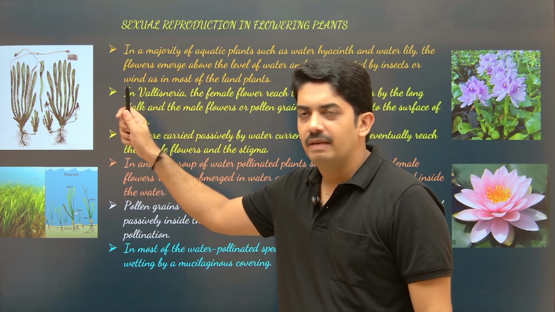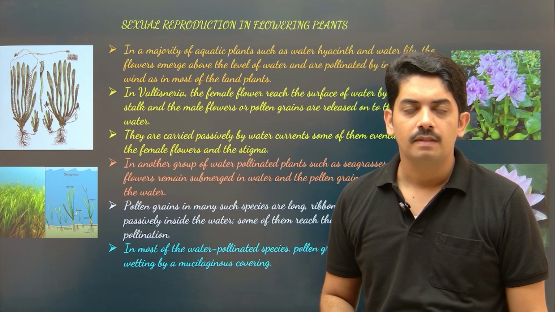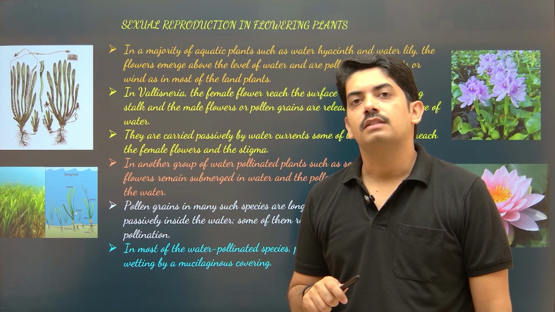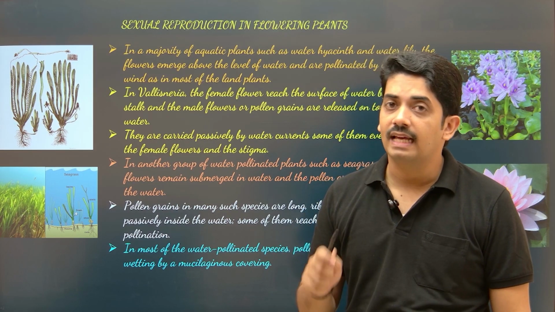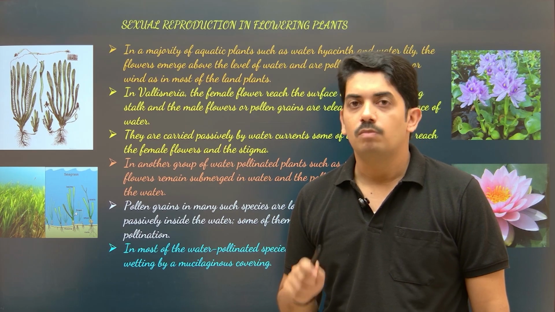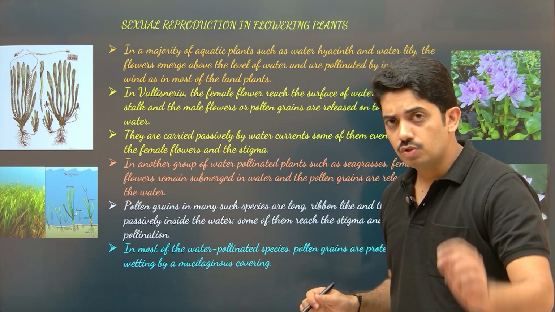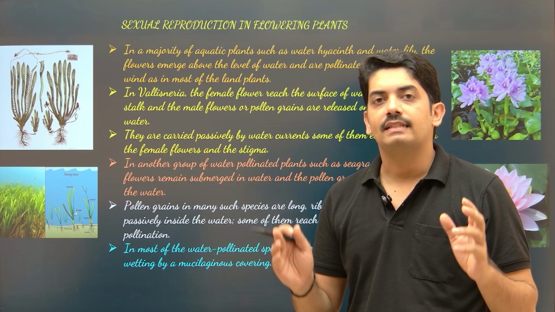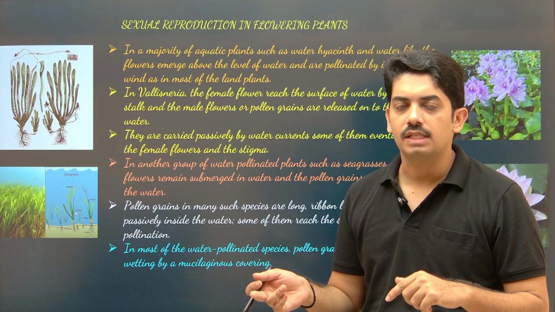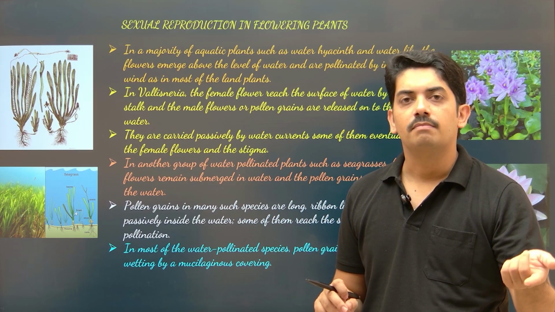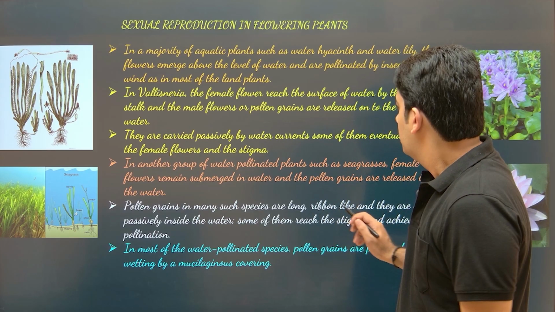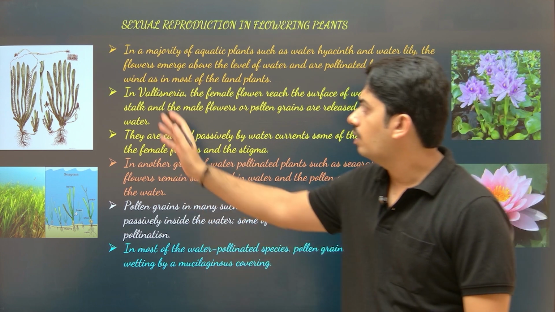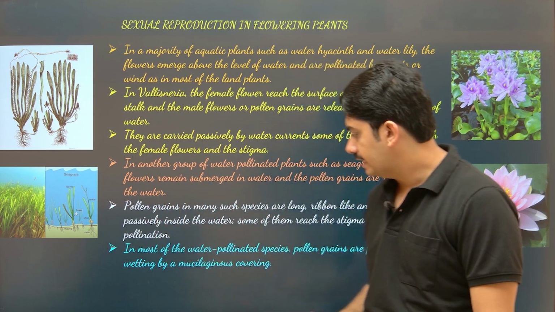See, they produce male flower as well as female flower. So the plants are unisexual plants, but it produces flowers, they are unisexual, but plants are monoecious. Okay. So this concept is very, very important. You should have a clear idea whether they are monoecious or dioecious, as well as they are unisexual or bisexual. Okay. So same thing is explained here, how the pollination takes place. That is what I explained with the help of this diagram.